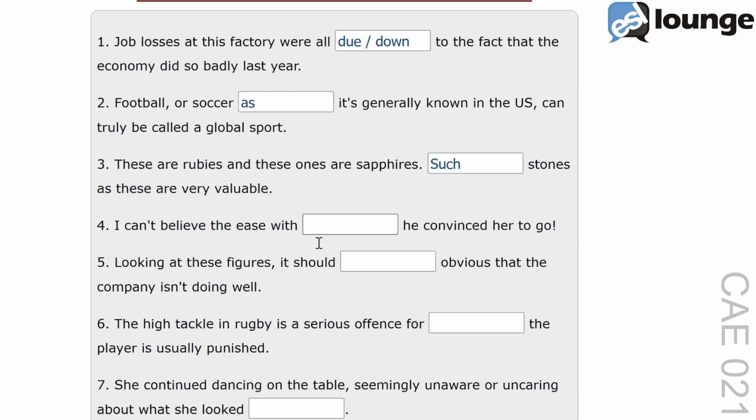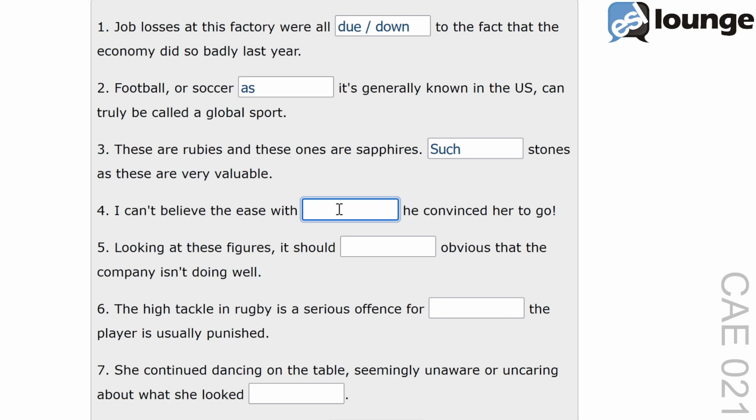Here's question 4. I can't believe the ease with blank he convinced her to go. The correct answer is which. The phrase ease with which describes the manner in which something is done. For example, the speed with which he completed the task was impressive. This collocation highlights how effortlessly the convincing was done.